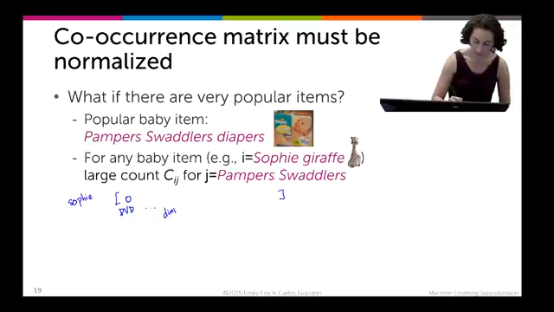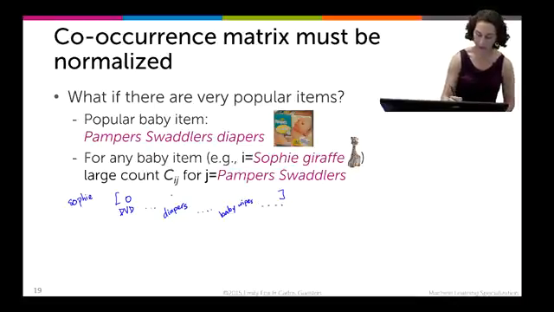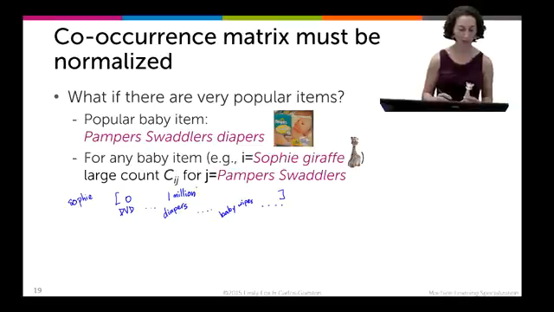Then we have diapers. Then we have baby wipes and all the other products you can imagine. And diapers is some enormous number. Let's say 1 million. Maybe that's not so enormous, but 1 million, it sounds pretty big, or it used to sound pretty big.